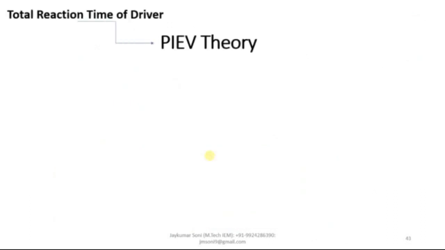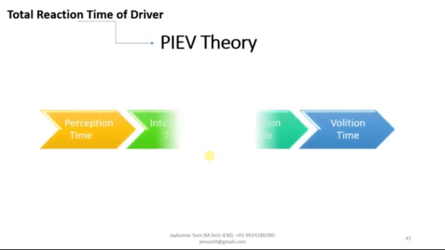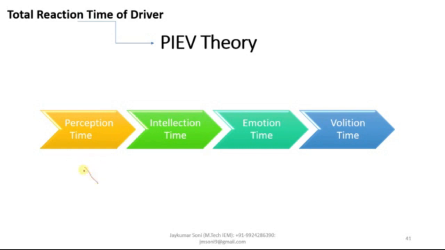The total reaction time of the driver depends on the PIEV theory. Now, what is this PIEV theory? The full form of PIEV theory is P stands for perception time, I stands for intellection time. It is not intellectual, it is intellection time. E stands for emotion time, and V stands for volition time. So, this is the full form of PIEV theory. According to PIEV theory, the total reaction time of the driver is split into these four parts.